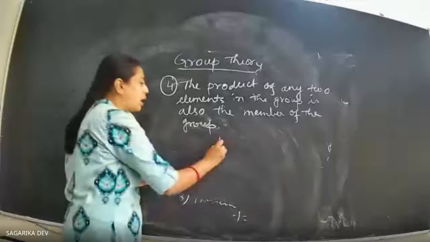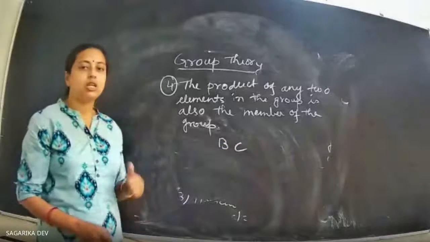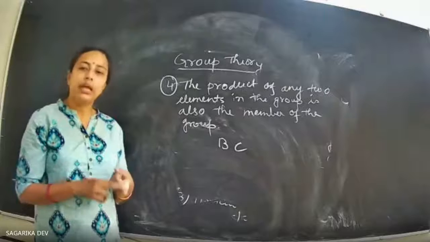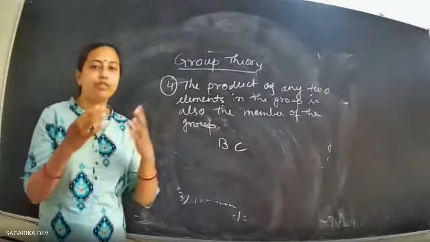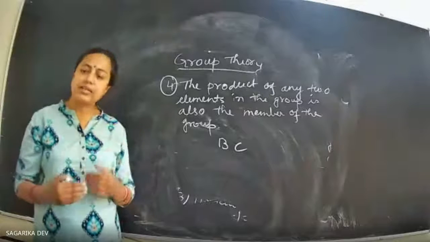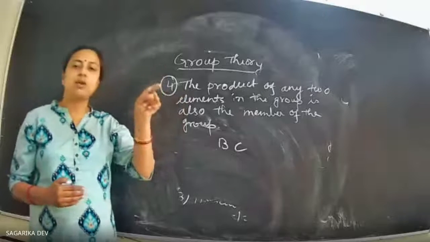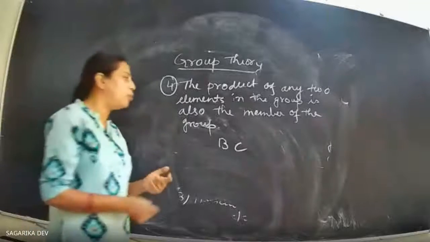That means if I combine the symmetry operations C and B, the effect on the molecule is exactly the same as that of some other symmetry operation of the same group on the same molecule.